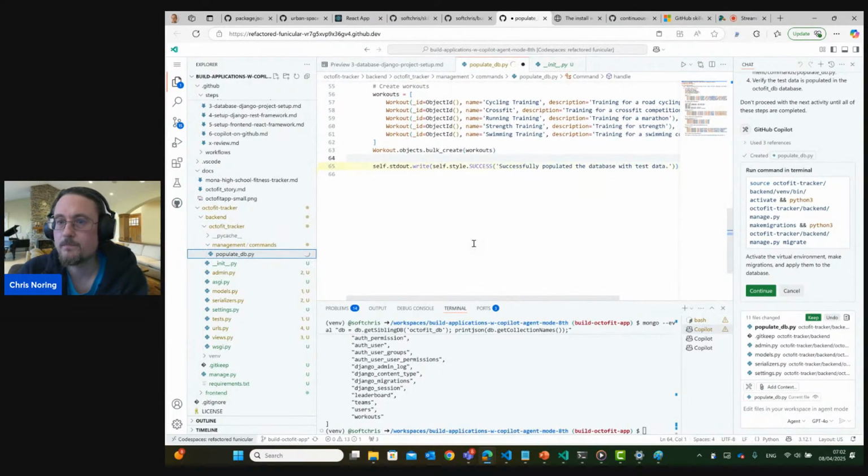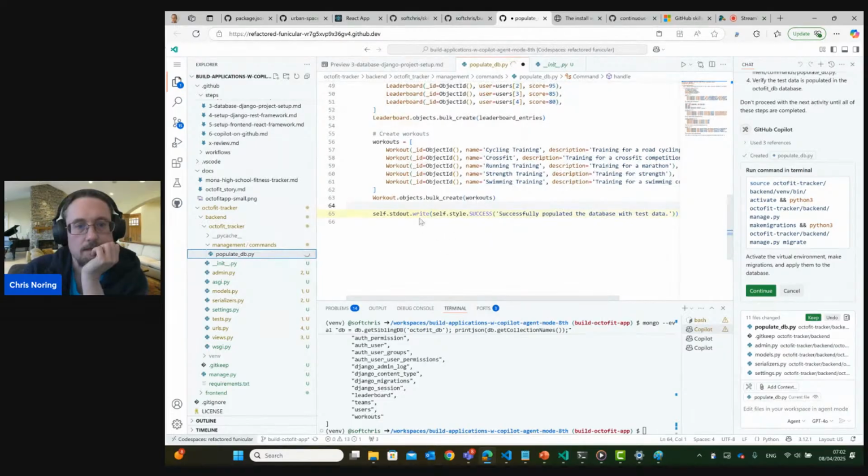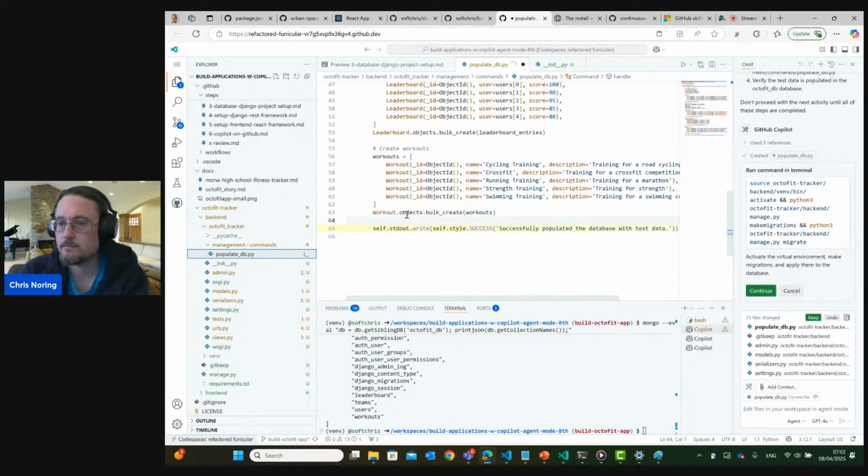Let's see. Yeah, so the yellow symbol here indicates where it is as an agent in the file. I haven't seen it stop like this before.